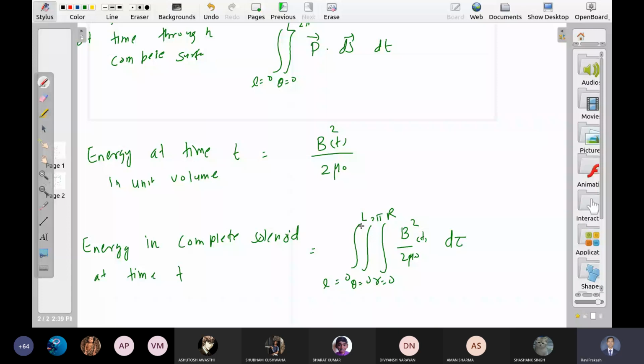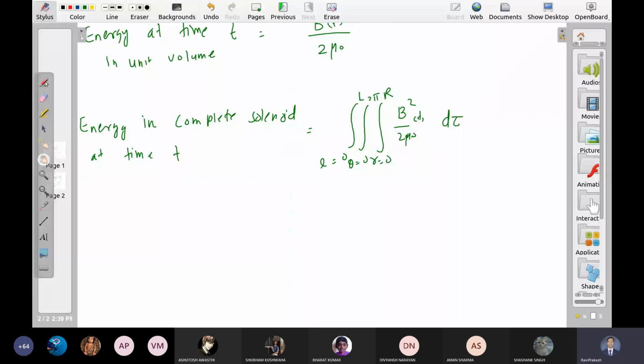What is the energy at time t plus dt? Or what is the rate of change of energy? I mean, in dt time, how much change will be there in the energy?